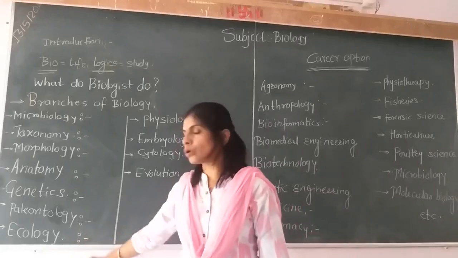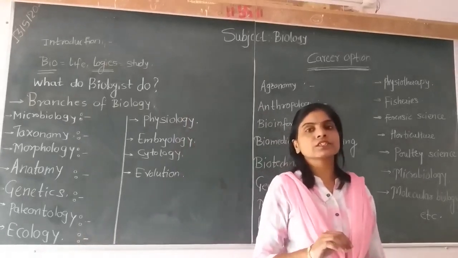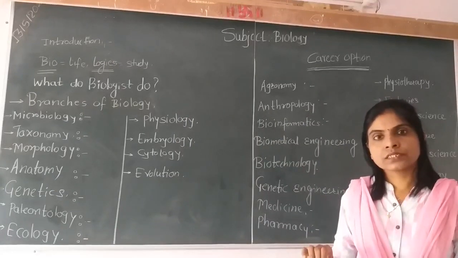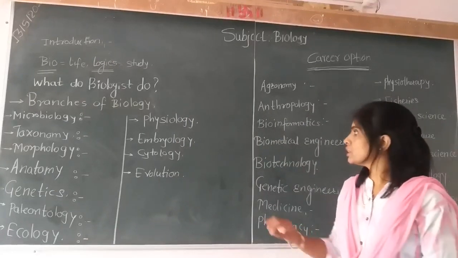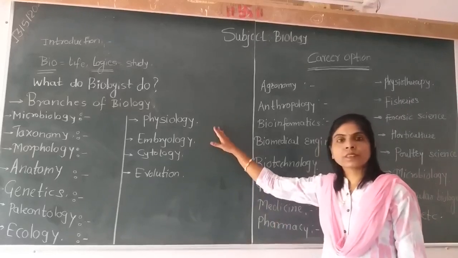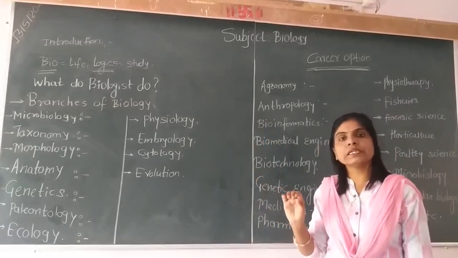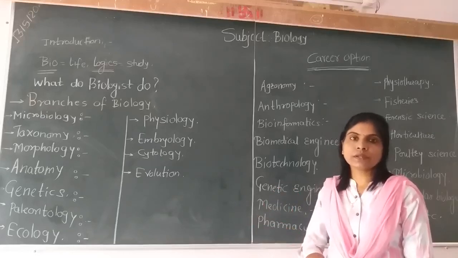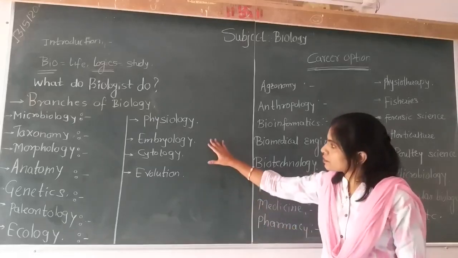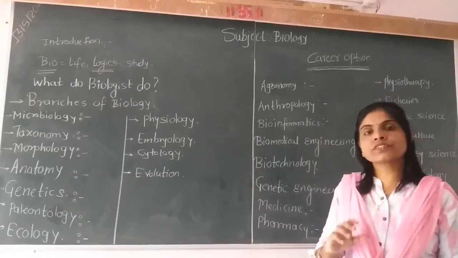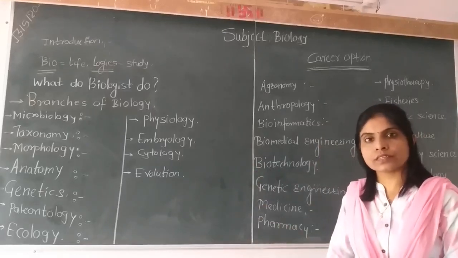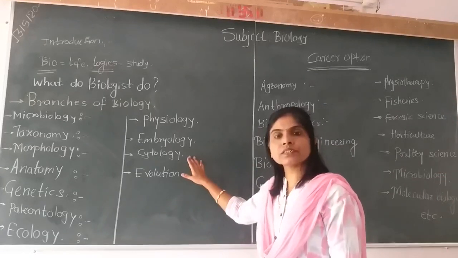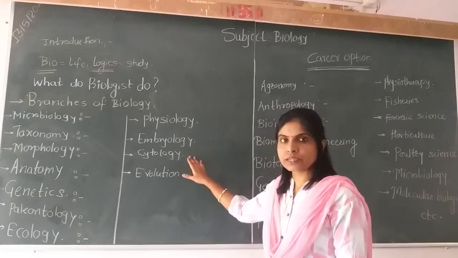Next one is ecology. When we study the interrelationship of living beings with their surroundings and their habitats, that branch is called ecology. Next is physiology. When we study the functions of internal vital organs or involuntary organs, that branch is called physiology. Next is embryology. When we study the embryonic development of any organism, it is called embryology. Cytology. When we study the structure and functions related with the cell, it is called cytology.